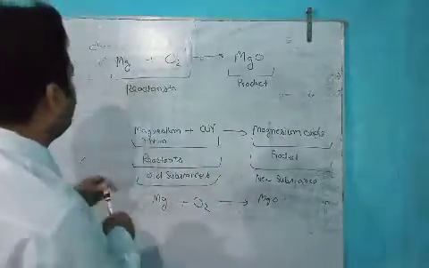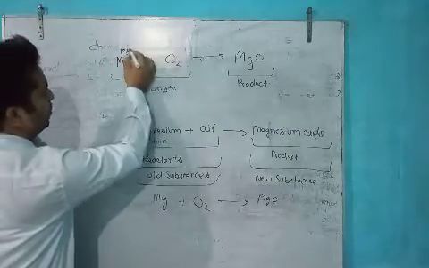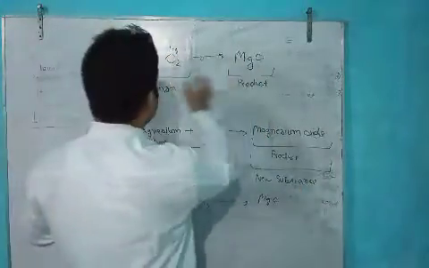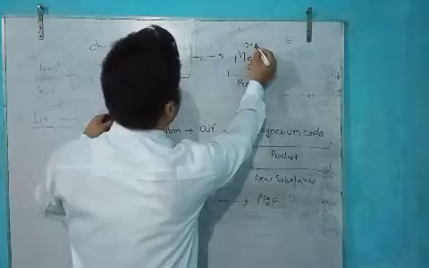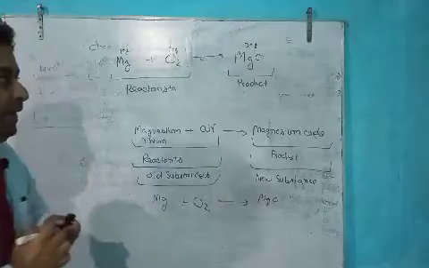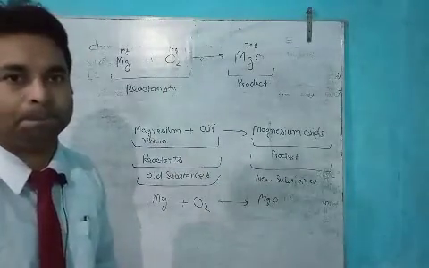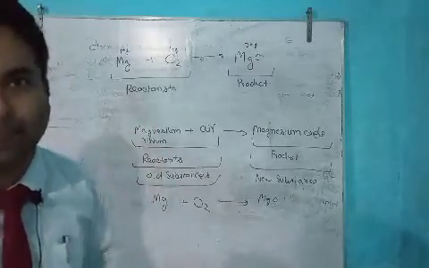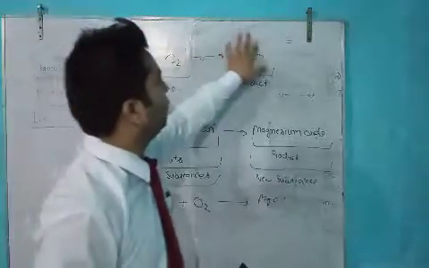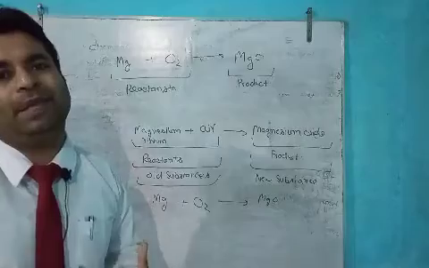Means if you take 10 gram magnesium, suppose, and 10 gram oxygen, suppose, you should get 20 gram. 20 gram means 10 plus 10 should get 20 gram. But chemical equations are not measured in gram. So this type of representation will not be correct. This type of representation will be wrong, incorrect.